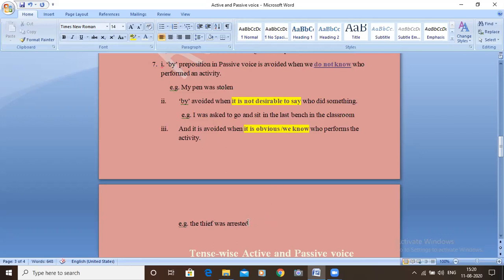What arresting? We know who are the people who do arresting. It is only police who does that. No others. I cannot go and arrest someone, nor can you go and arrest someone. So this is an example. We know arresting is done by whom. So in this case also we avoid by preposition. Okay, I hope you understood.